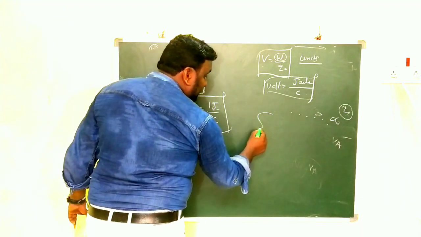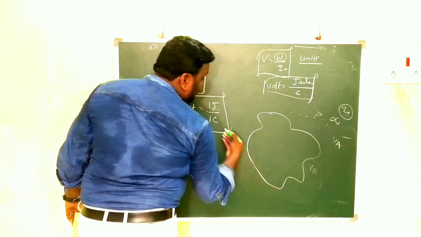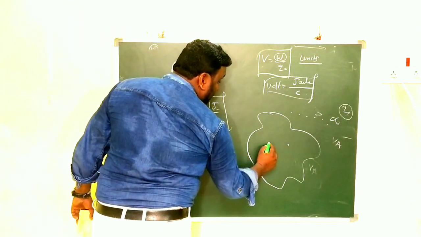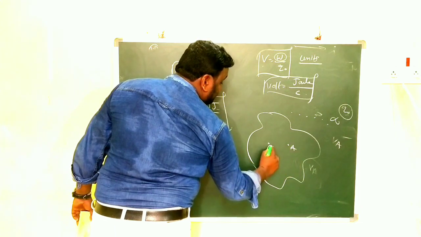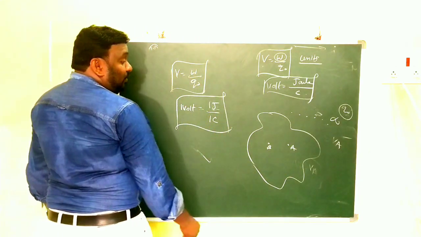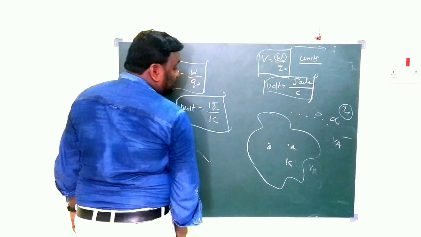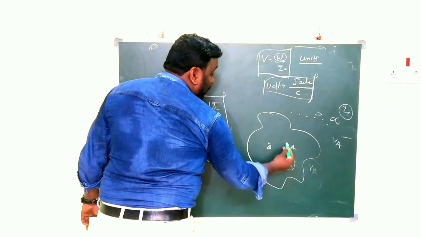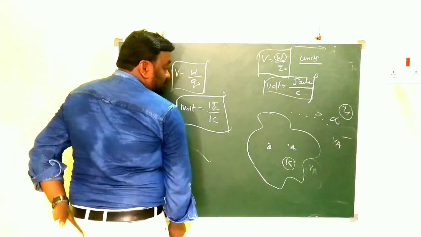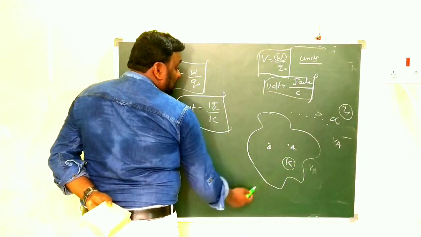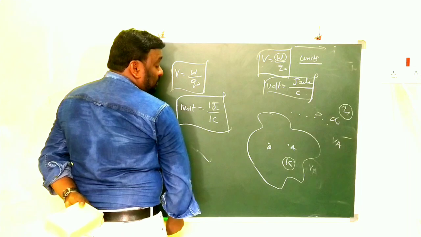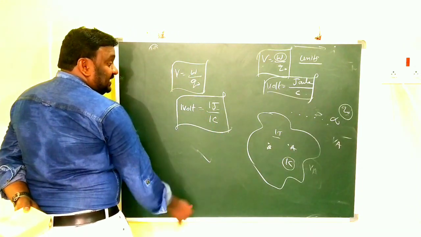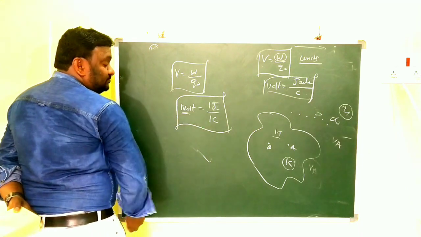That means simply, I am taking the same example here. This is the electric field. In that electric field, if you want to move from A to B, how much charge are we taking? 1 coulomb of charge. So to move 1 coulomb of charge from A to B, how much work do we have to do? 1 joule. Then the potential is called 1 volt.